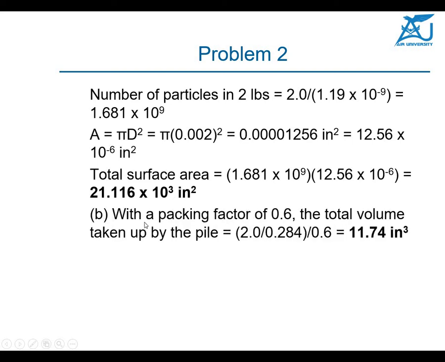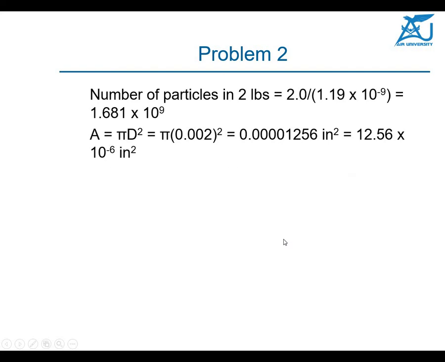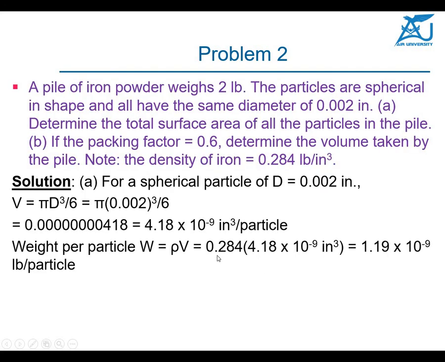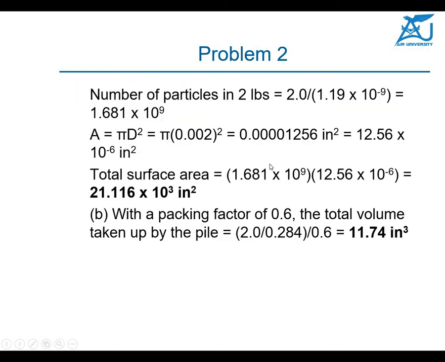The second problem which was asked was the packing factor given to you and the total volume of that pile of 2 pound. That can also be calculated: 2 pound divided by 0.284, the density we just calculated and discussed, and then you again divide by 0.6.